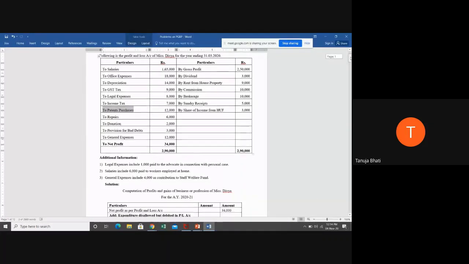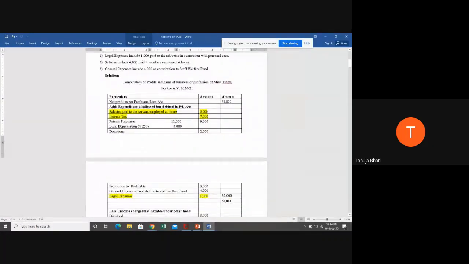So let us see. See here, patents purchases is how much? 12,000. Now the entire 12,000 we cannot disallow because depreciation is an allowable expenditure. So what we have done, patents purchases 12,000 less depreciation at the rate of 25% of 12,000, which is 3,000. 3,000 is allowed. Out of 12,000, 3,000 is allowed.